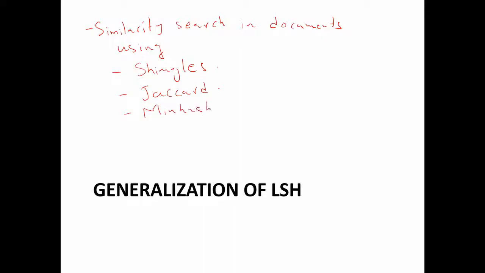We showed that the probability of two documents hashing to the same bucket using min hashing is exactly equal to the Jaccard similarity between those two documents. After this we defined the locality sensitive hashing scheme, also called the banding scheme.